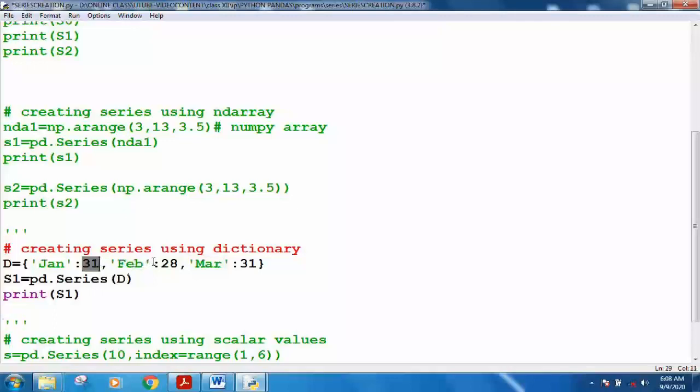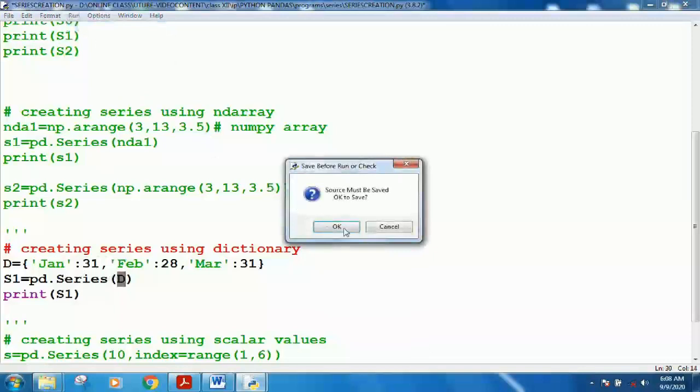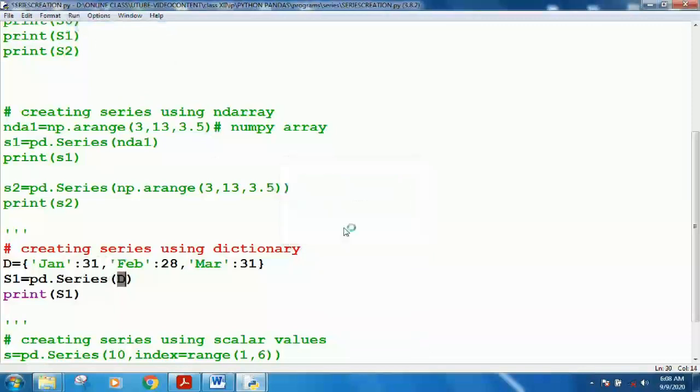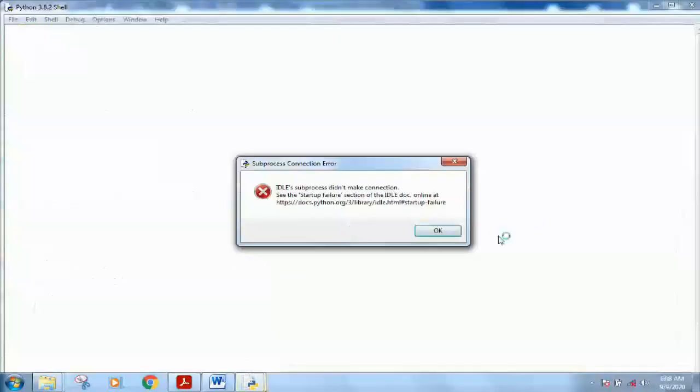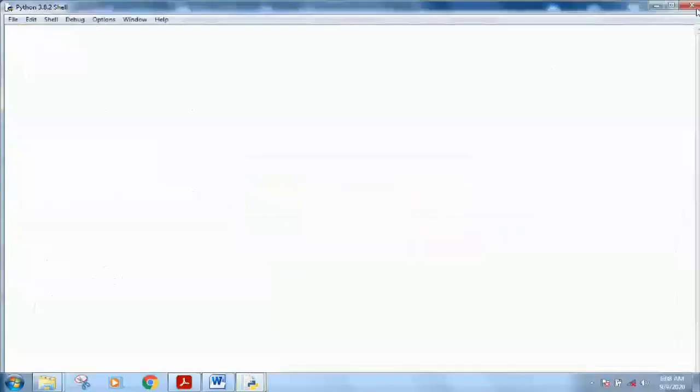This is the dictionary D, in which we have stored the month name and its days as the key and values. Jan is a key, Feb is a key, and March is a key, whereas the corresponding values are 31, 28, and 31. Now I have passed this dictionary to the series object, and then I am executing it.